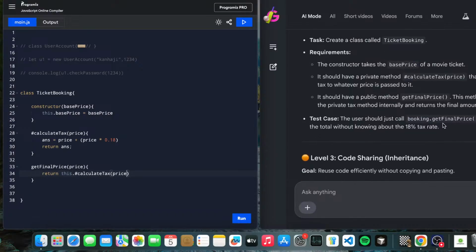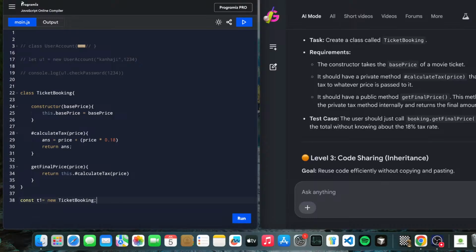After that, test the cases. Okay, it's now time to check our test cases. Let's create const t1 equals new TicketBooking. Do you know why we add the new keyword in this?